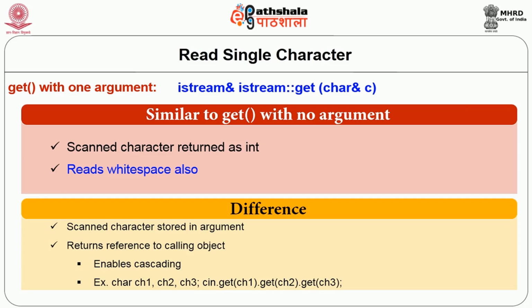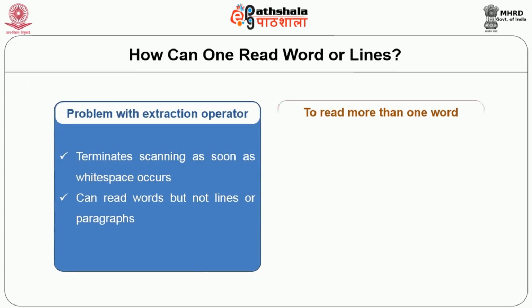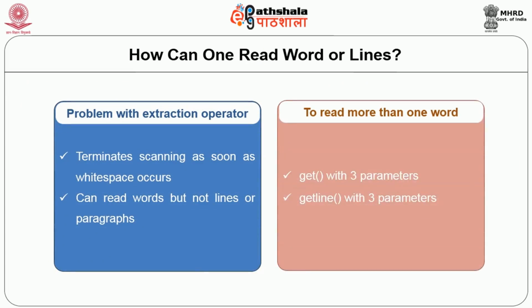Because it is returning a reference to the calling object, we can use it in a cascaded fashion also. Therefore, if I have three characters ch1, ch2, ch3, then I can use cin.get(ch1).get(ch2).get(ch3). This is due to the returning value, which is the reference to the calling object. Now what if we want to scan more than one character? For that we can use the get member function or the getline member function. Let us see the get member function first of all.